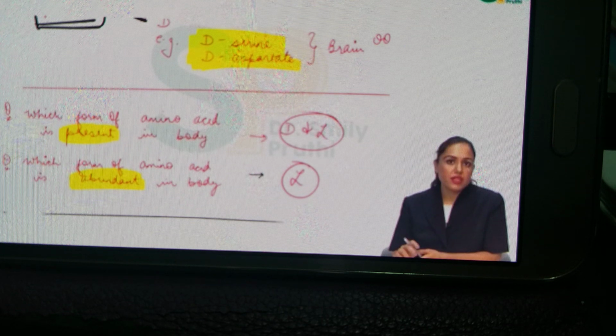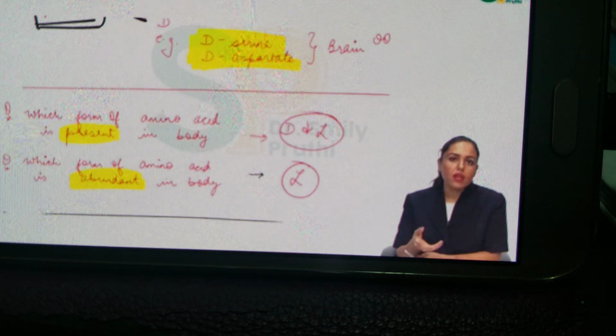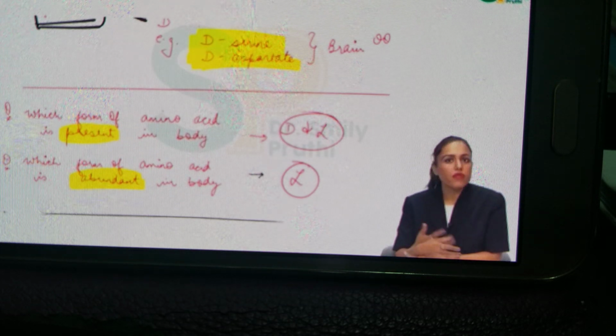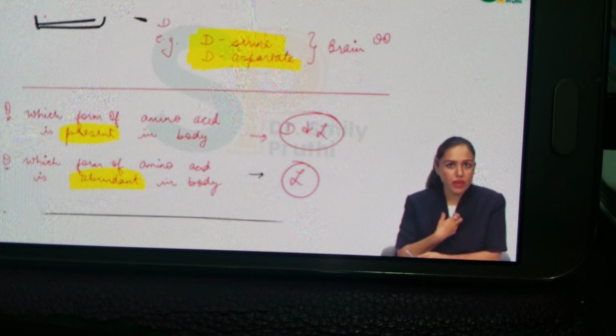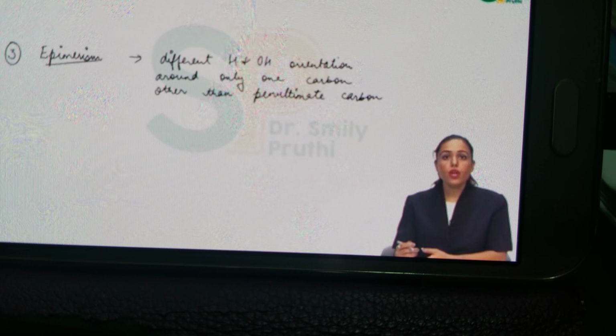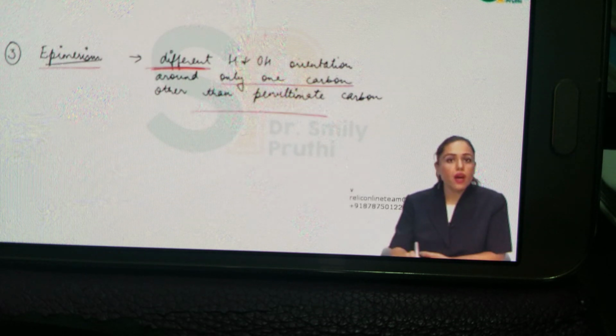Now, a few amino acids we can synthesize. The amino acids which we can synthesize in the body are always the L form. So can I say that the source of D amino acid is always exogenous? That is, it comes from the diet, from an outside source. The source of D amino acid is always exogenous because we cannot make D amino acids in the body. Okay, now coming to the third type, epimerism. Epimerism is different; every time we have to see what thing is different. Now it is a different H and OH orientation around only one carbon other than the penultimate carbon.